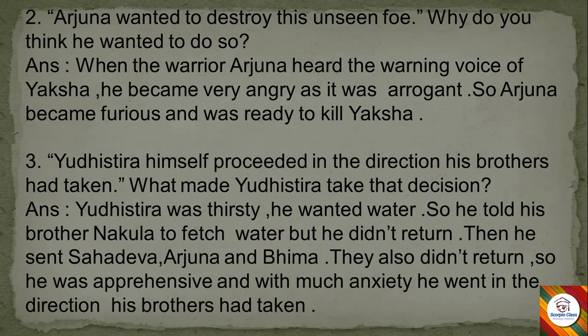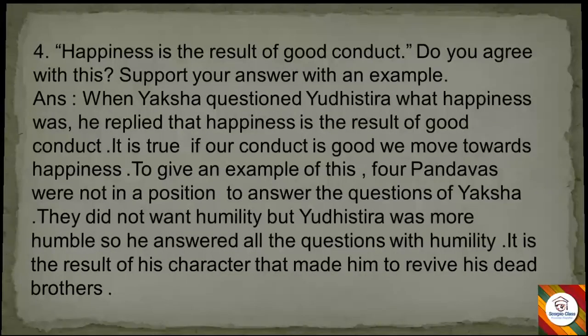Answer: Yudhishthira was thirsty. He wanted water. So he told his brother Nakula to fetch water, but he didn't return. Then he sent Sahadeva, Arjuna, and Bhima. They also didn't return. So he was very apprehensive, and with much anxiety he went in the direction his brothers had taken.